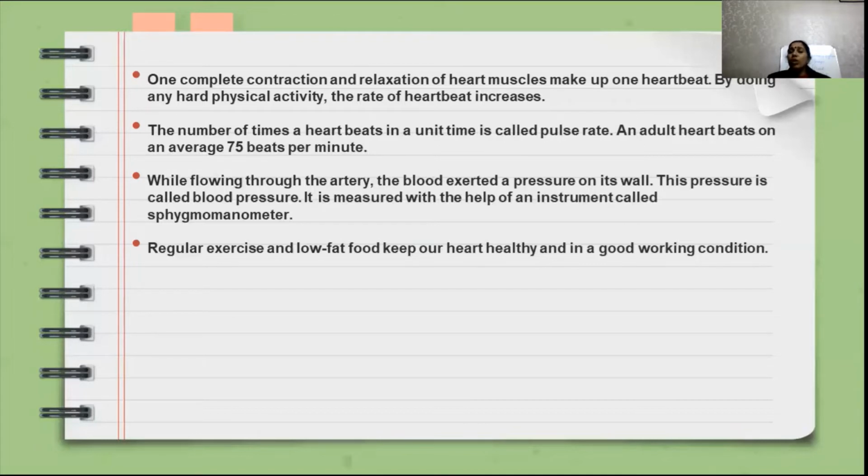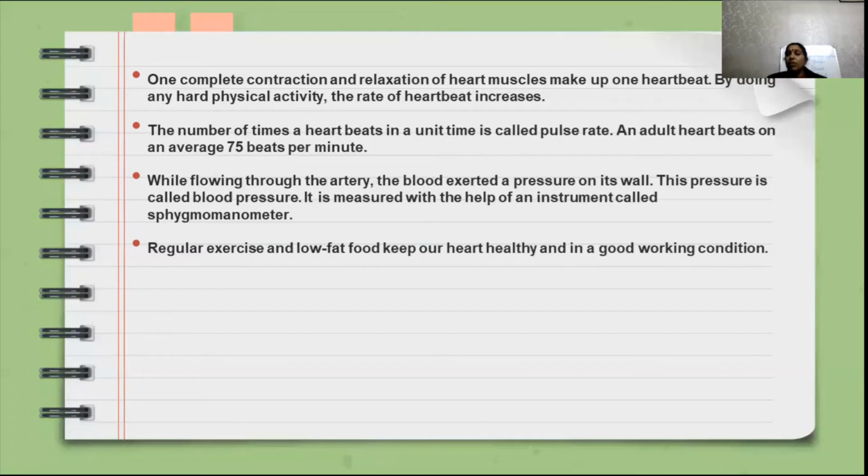Then while flowing through the artery, the blood exerts a pressure on the wall of the artery. That pressure is called blood pressure. So now you have learned, or revised again, what a heartbeat is, how many times the heart beats per minute, what pulse rate is, the difference between heartbeat and pulse rate, and how this is related to blood pressure.